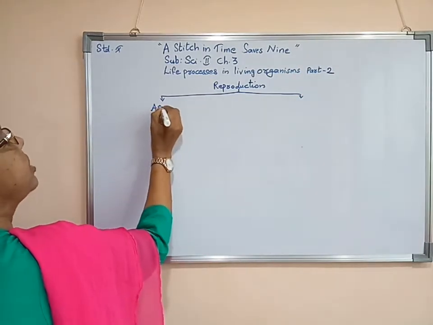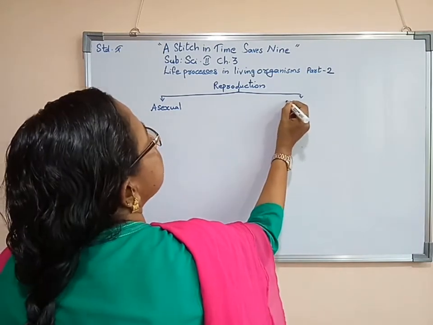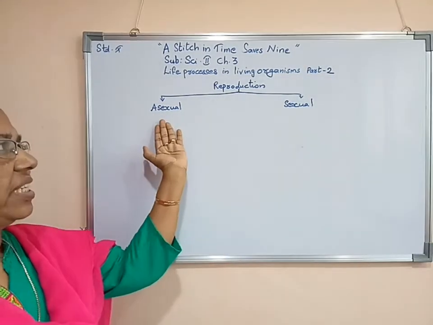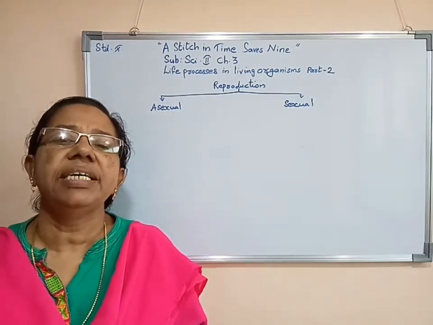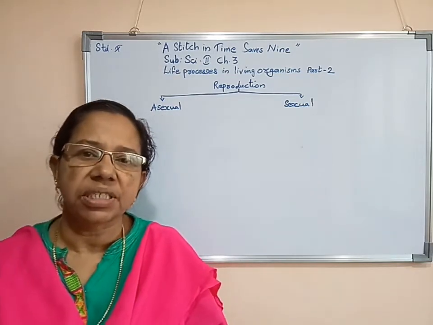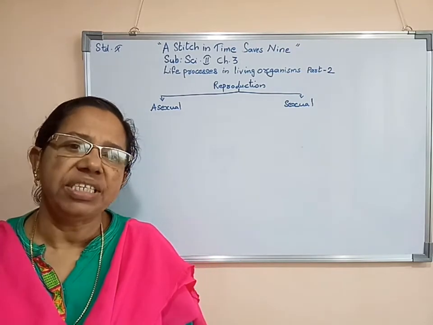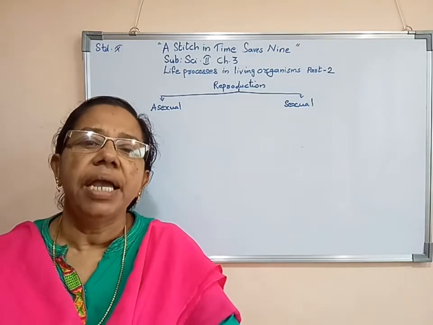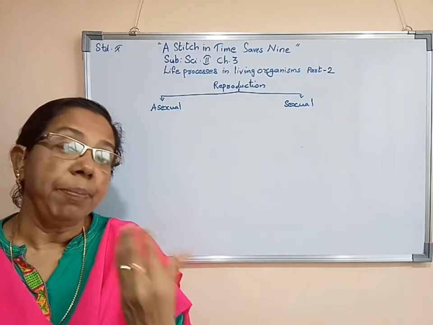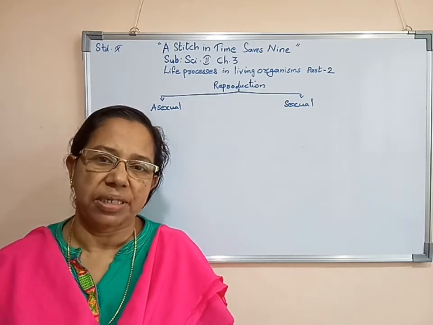One is asexual reproduction, the other one is sexual reproduction. Before starting asexual reproduction, we will study what is meant by reproduction. Reproduction is a process happening in a body in which from an organism a new organism forms. It may be either through asexual reproduction or through sexual reproduction.